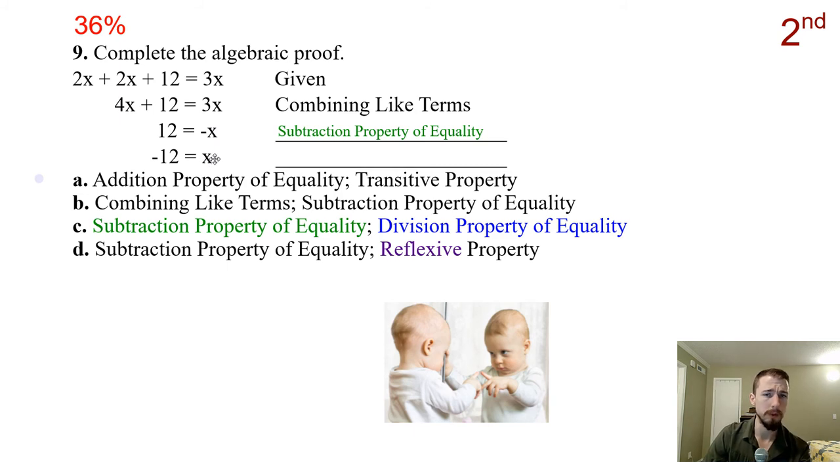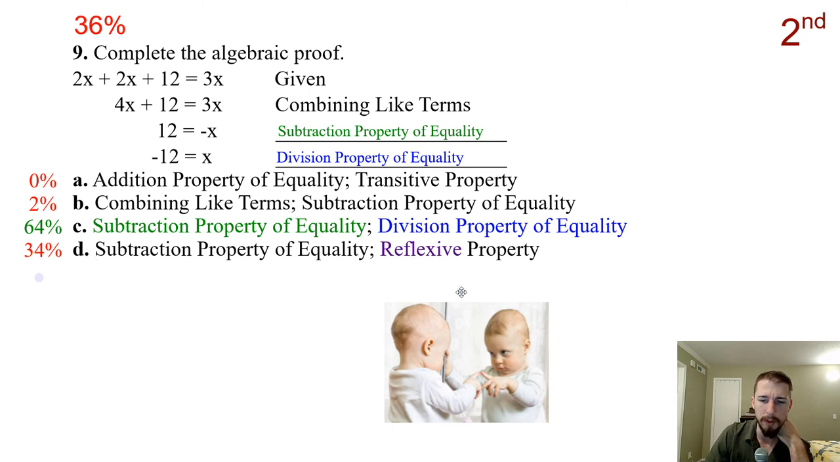Then after that, we're going from 12 to negative 12 and from negative x to positive x. So what we're doing is dividing by negative 1. This is the division property of equality. So our answer would be C as in Charlie. For some reason, a lot of you guys thought it was D, which is the reflexive property.